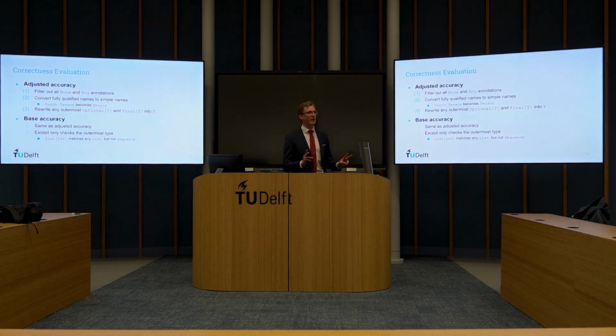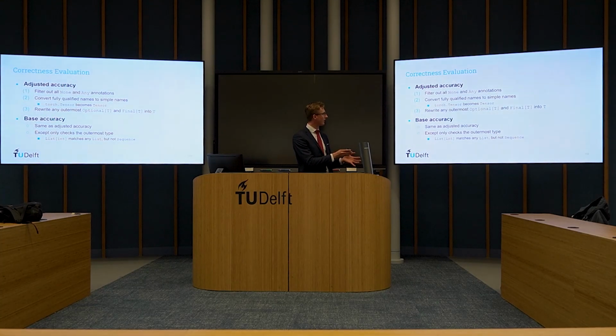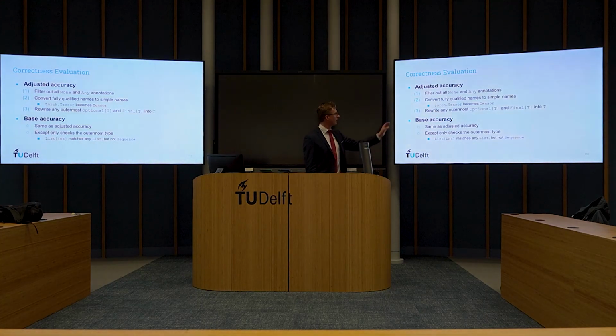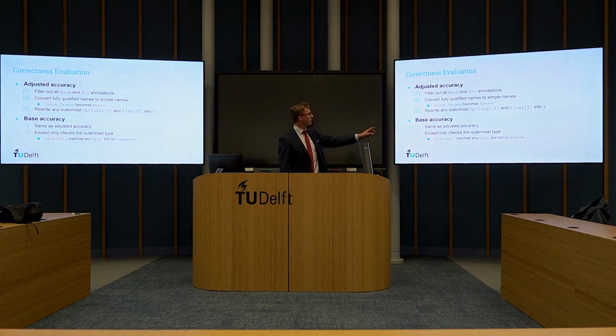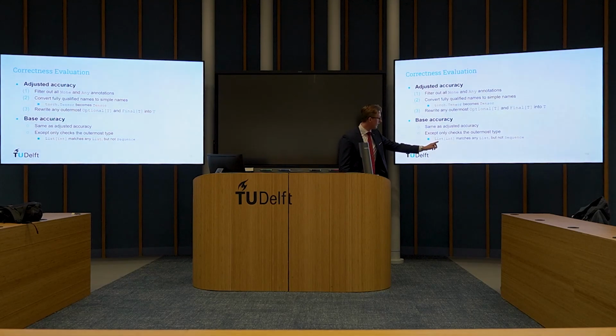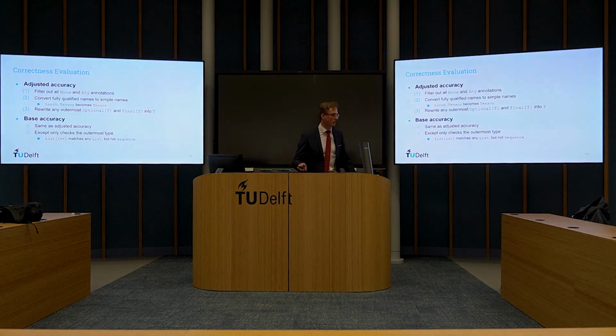For this, we have 2 accuracy metrics. We have adjusted accuracy and base accuracy. The adjusted accuracy filters out all type annotations that are None and Any. And we can also convert fully qualified names to simple names. So you could have an annotation like torch.answer, which could become torch. And we rewrite some things. And lastly, base accuracy is the same as adjusted accuracy, except we only check for the outermost type. So list of integers matches the list part of this, but not, for example, if it is a sequence of integers.